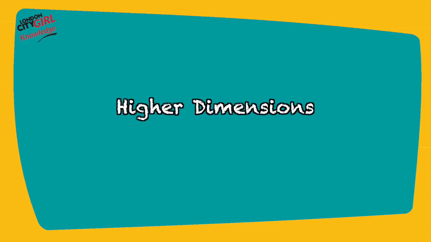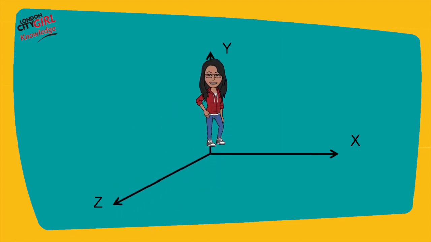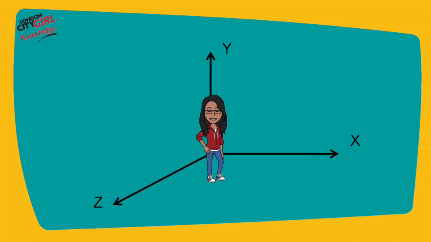Higher dimensions. We live in a 3-dimensional world, meaning there are 3 directions we can move in: forward and backward, up and down, and left and right. Einstein added a 4th dimension, time. When describing where we are at any given time, we combine our location in space with time.